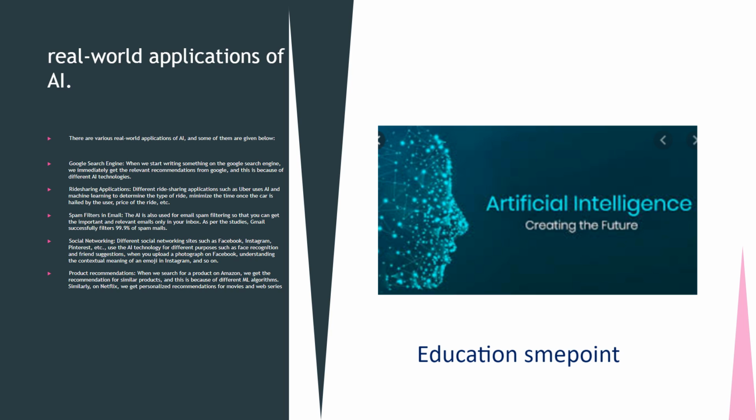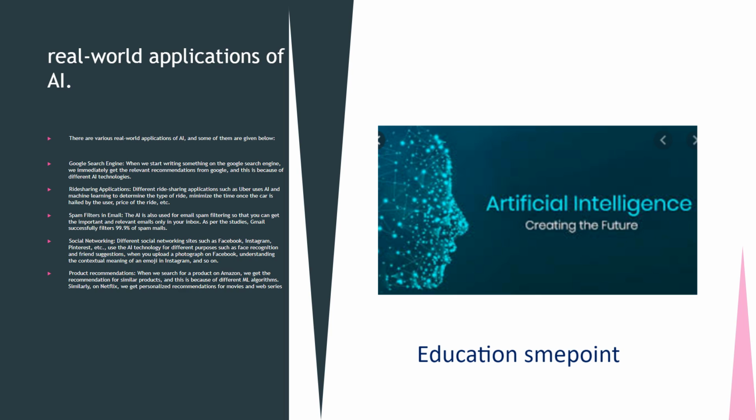Social networking. Different social networking sites such as Facebook, Instagram, Pinterest, etc. use AI technology for different purposes such as face recognition and friend suggestions when you upload a photograph on Facebook, understanding the contextual meaning of an emoji in Instagram, and so on.